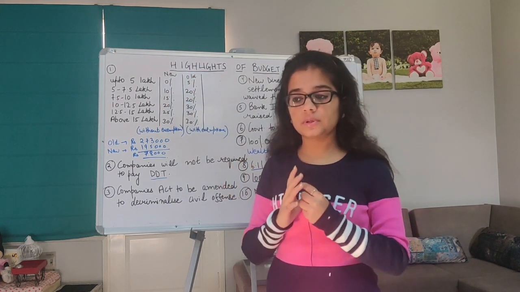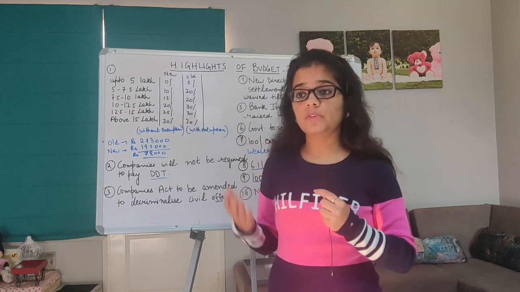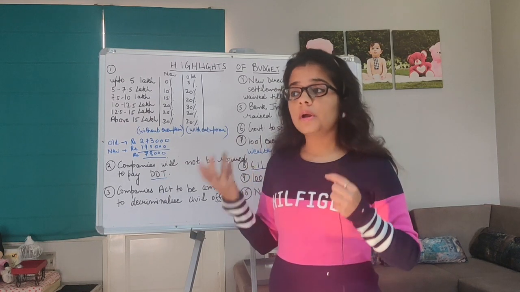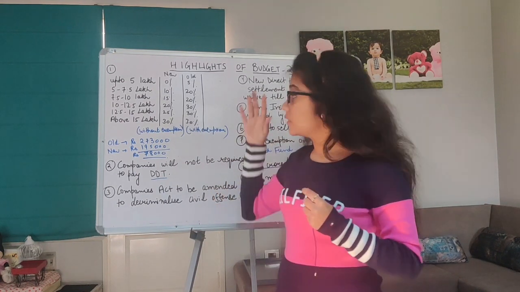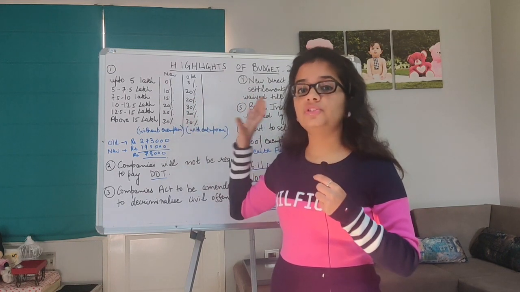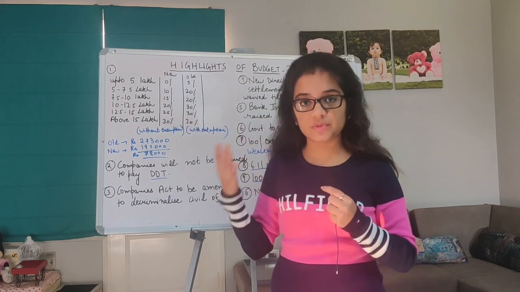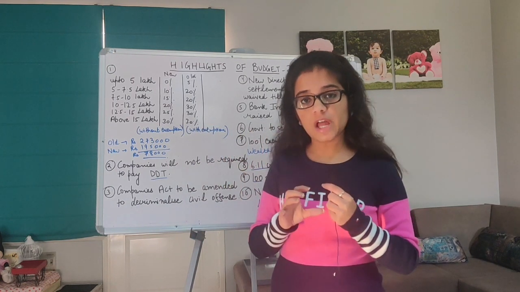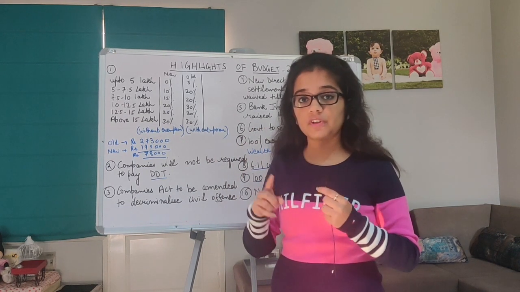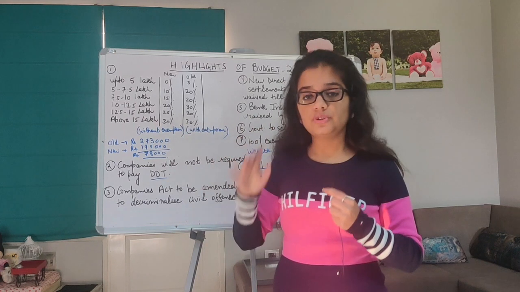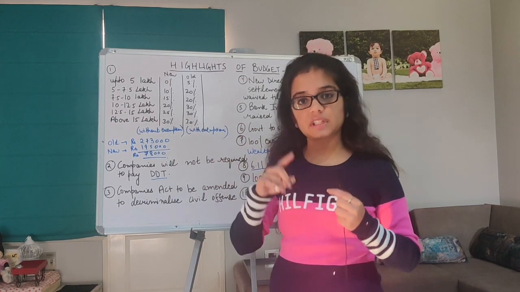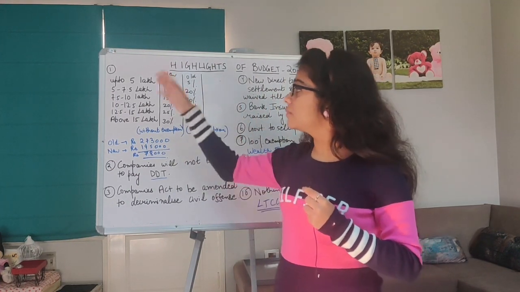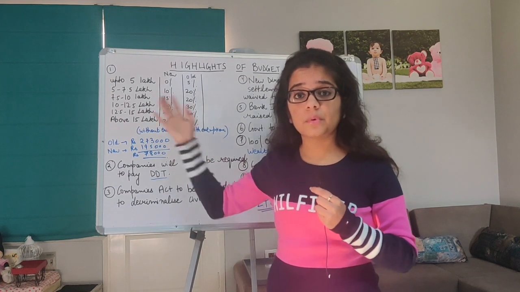One thing which I would like to make very clear to you is, everyone has this confusion about when these tax rates will be applicable, when will this new budget apply to me, right? So these changes will be applicable from the next financial year, which is 2020 to 2021, right? The current financial year is 2019-20, which will end on 31st March. The new financial year starts from 1st April, and these new tax rates will be applicable from then, right?